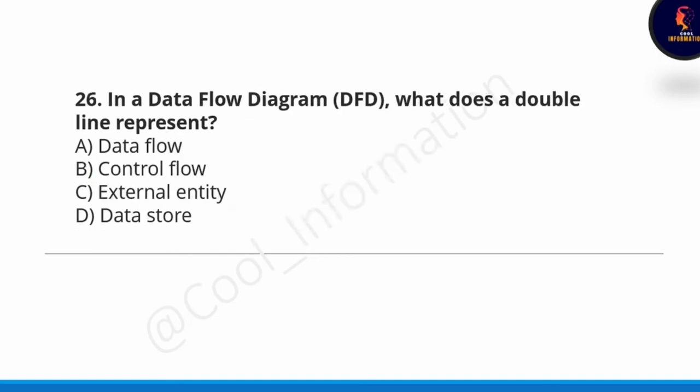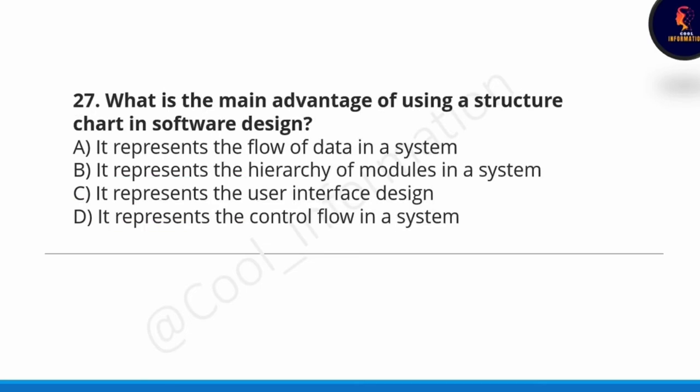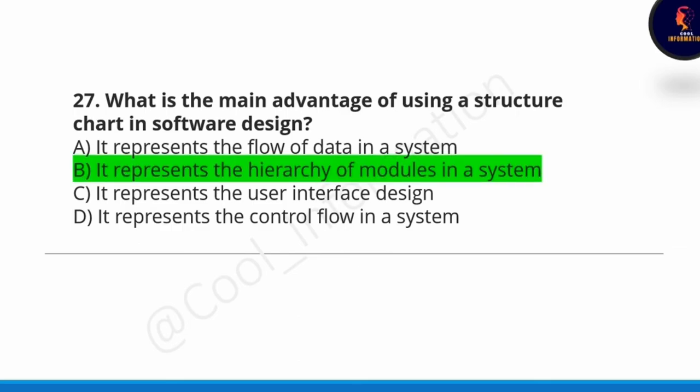Next question, in a data flow diagram, what does a double line represent? Double line actually represents a data store. So option D is correct. Repositories are also represented by the double line. So if a repository is given in the options, you can also take those options. Next question, what is the main advantage of using a structure chart in software design? Option B is correct. It represents the hierarchy of modules in a system.